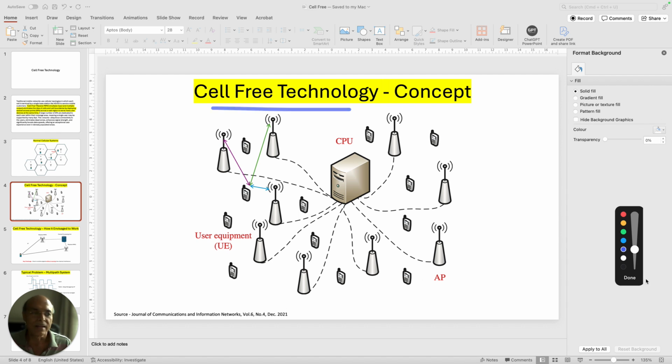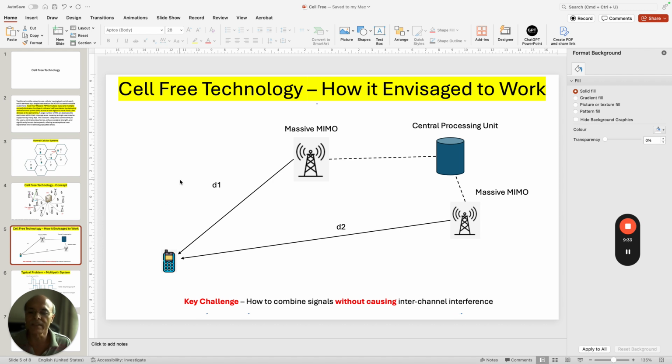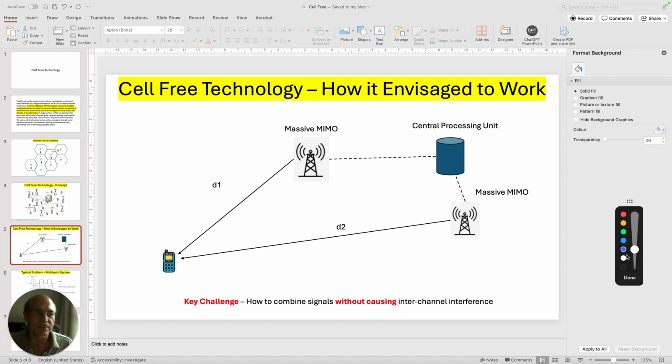Now, let's look at how the cell-free technology works. I have already explained to you, just given you a premiere, but I will go into a little bit more detail as to how it is envisaged to work. So the way the cell-free technology is supposed to work is that we have got a particular base station, base station 1, which I showed you there, and then we have another base station 2, right? And then we have got a mobile phone here.